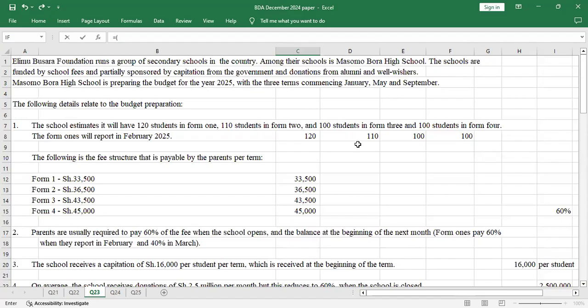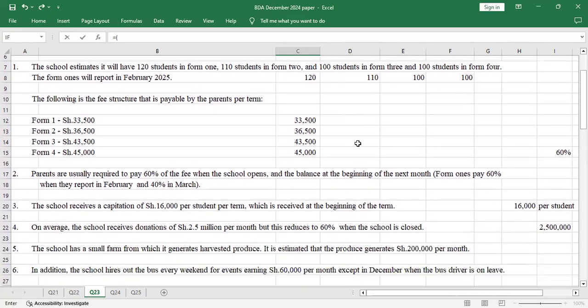So you cannot avoid the number of students in Form 1 when it comes to capitation, because this capitation is a right and it only happens per term. You can't say that because the Form 1s will join in February, their capitation won't be catered for.